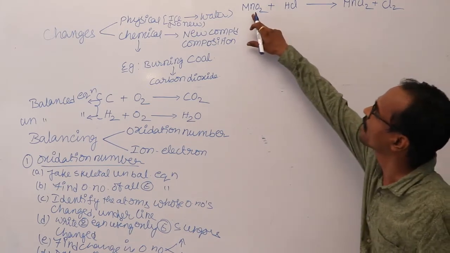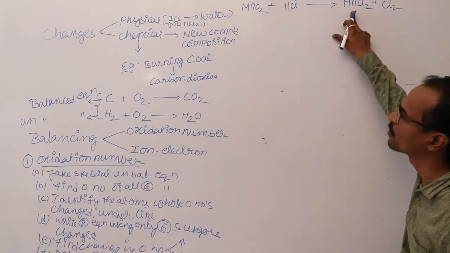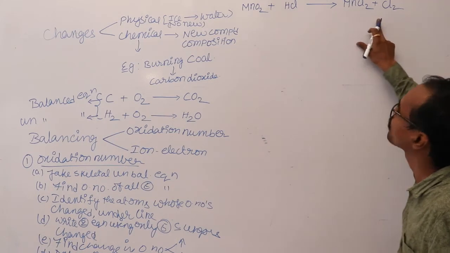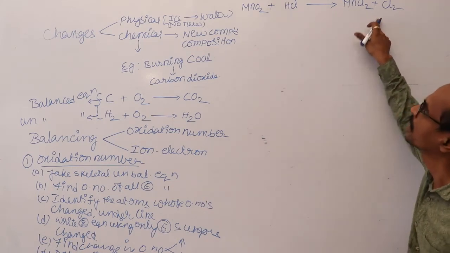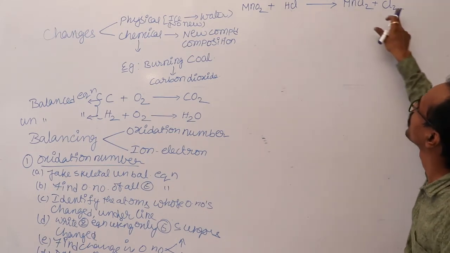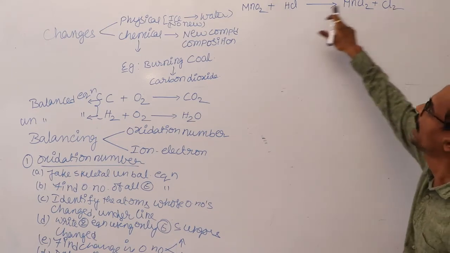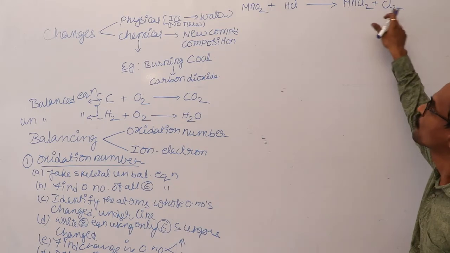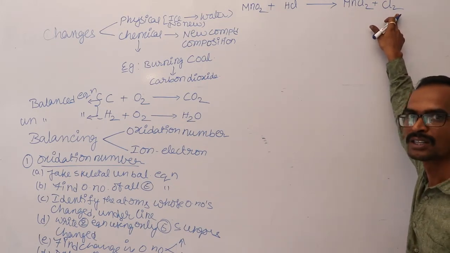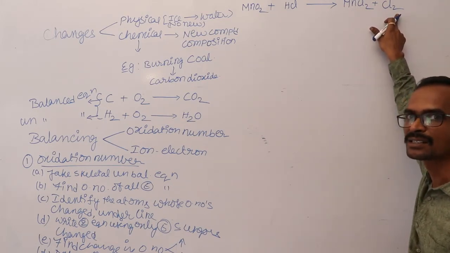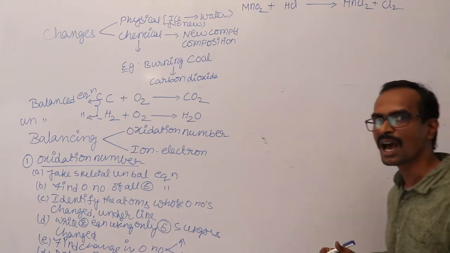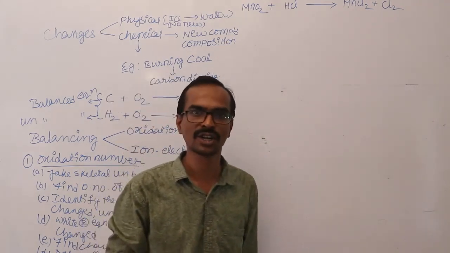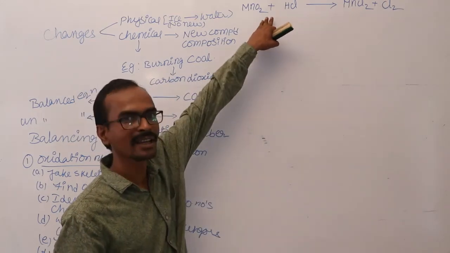Here you have one manganese, and here you have one manganese. It is balanced. Here you have two oxygens but there is no oxygen in the product. Here you have one hydrogen, and there is no hydrogen in the product. And here you have one chlorine, but there are totally 4 chlorines in the product. So this is an unbalanced chemical equation. It should be balanced using the oxidation number method. This is the skeletal equation.